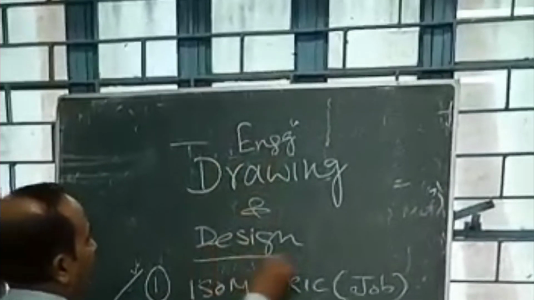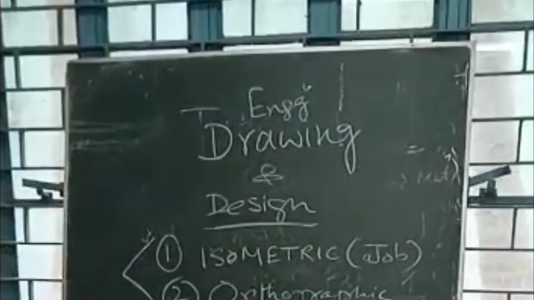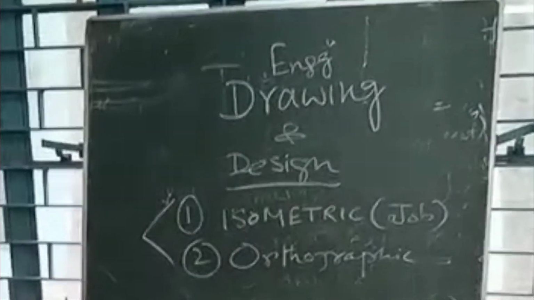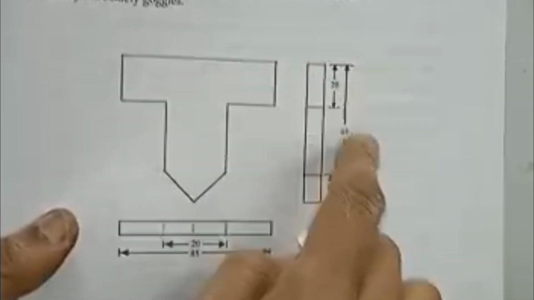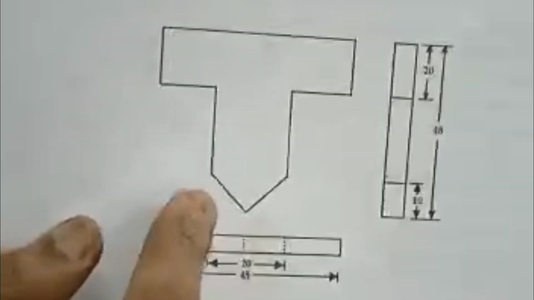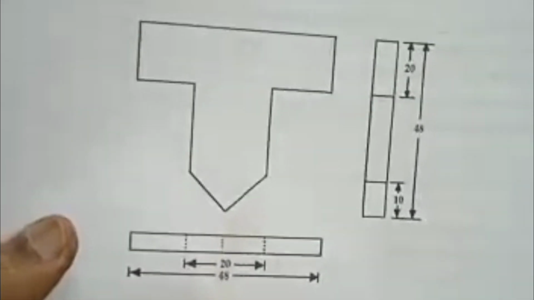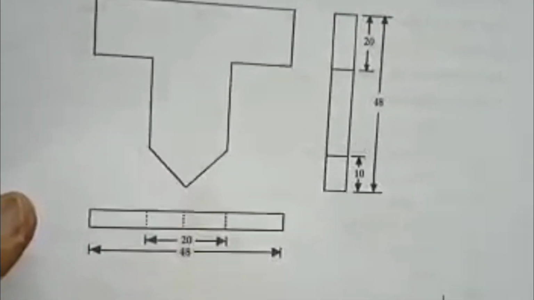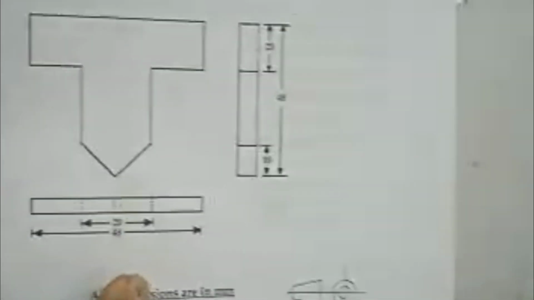Engineering drawing and design: each assignment should be followed by a drawing. There is an orthographic drawing. There should be dimensions, and you have to make the workpiece in this pattern, removing the extra material by filing and cutting.